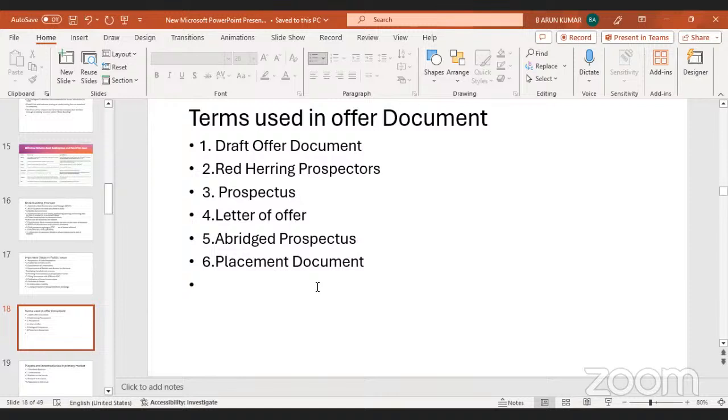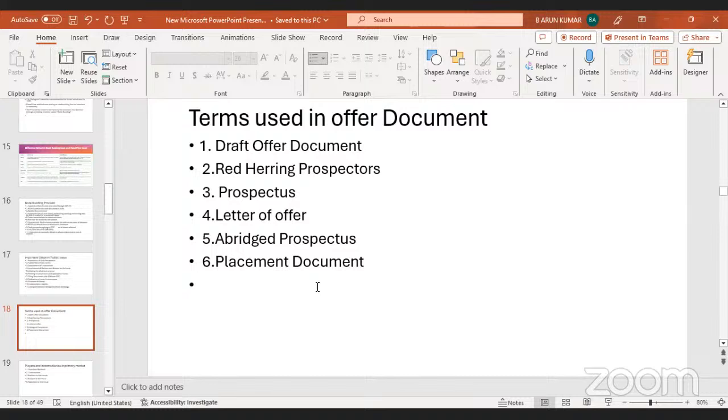The second one is the red herring prospectus. A red herring prospectus is an offer document used in the case of the book building method of public issue. It contains all relevant details except the price of the particular share, and it is filed with the ROC before the issue opens. This we call the red herring prospectus.